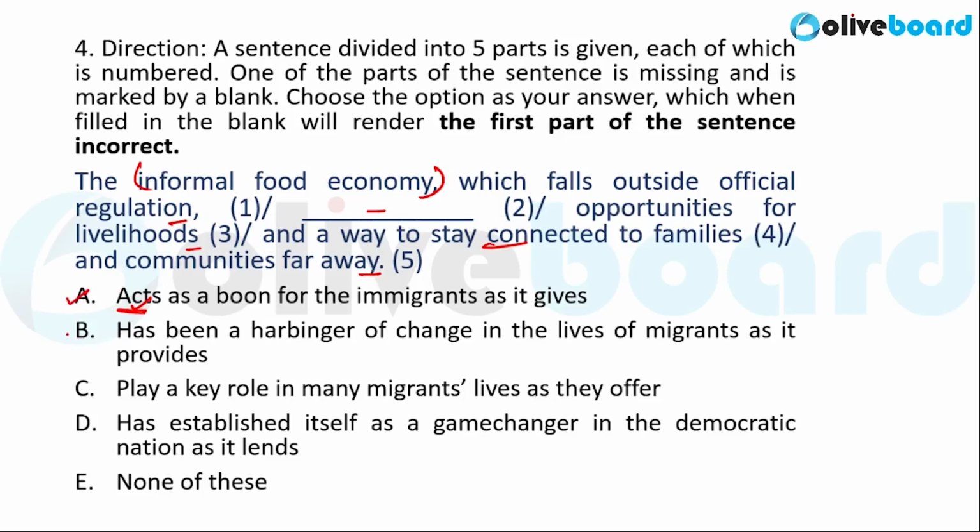Now let us see part B. Has been a harbinger of change in the lives of migrants as it provides. So this sentence is also correct. Now part C says play a key role in many migrants' life as they offer. Now if you notice, this play here is a plural verb, whereas this informal food economy here is a singular subject. So this causes subject verb disagreement. Hence part C here renders the first part of the sentence incorrect. Hence C here is the correct answer.